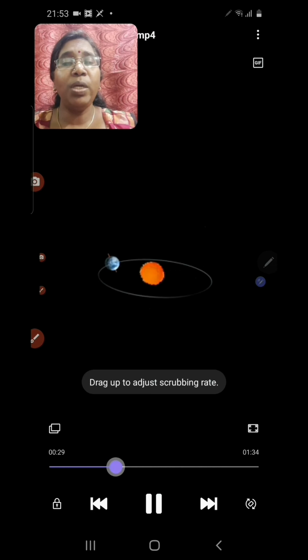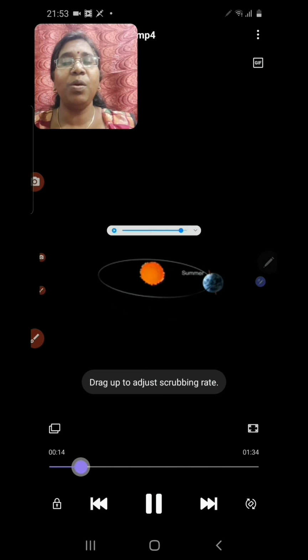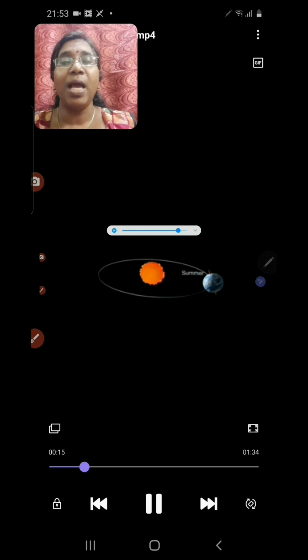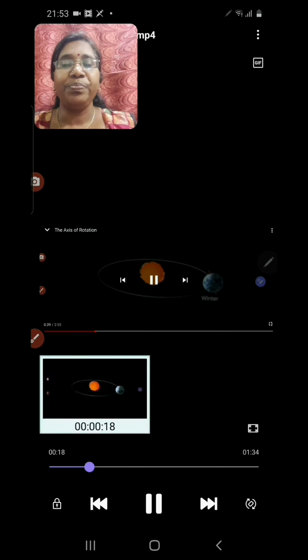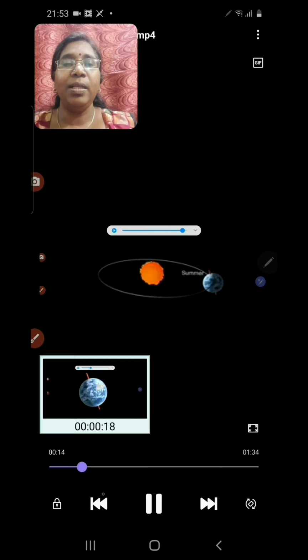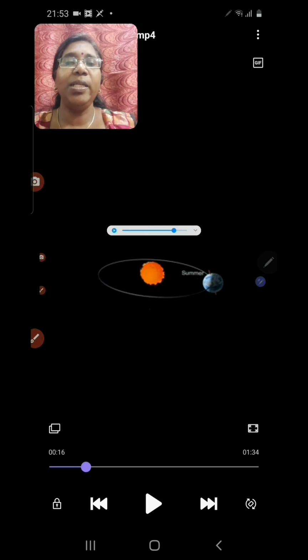Now, the most important effect of the tilted position of the Earth's axis is summer and winter. When the axis is tilted towards the Sun, that means the top portion is tilted towards the Sun, they experience summer in the northern hemisphere.